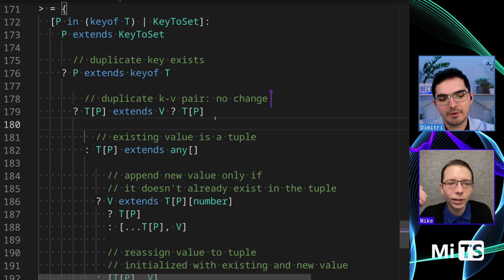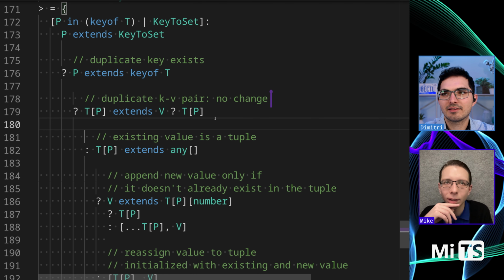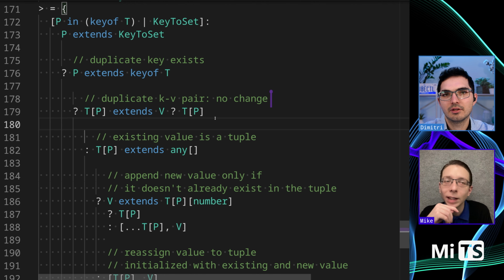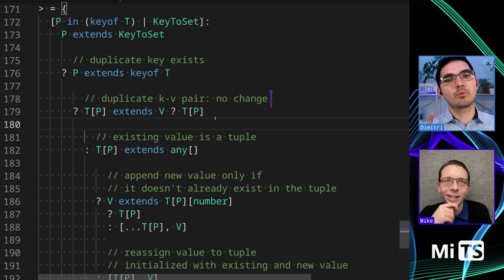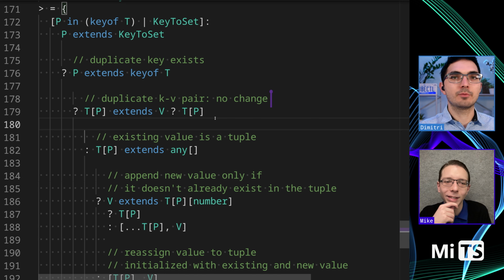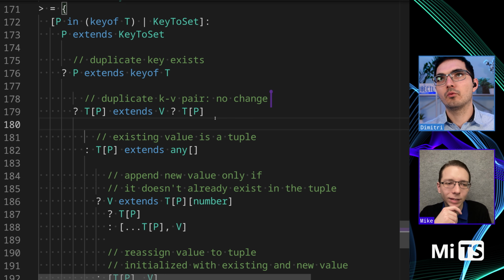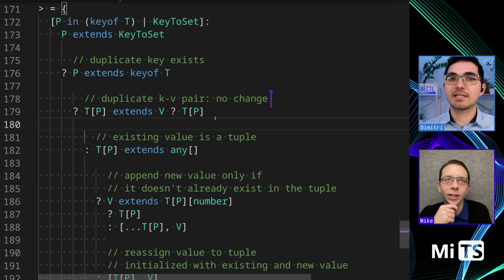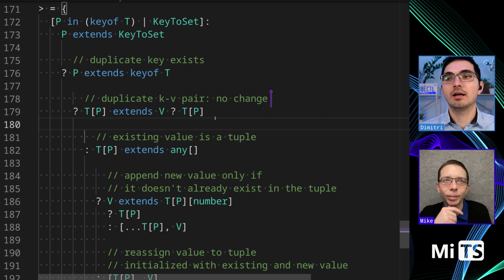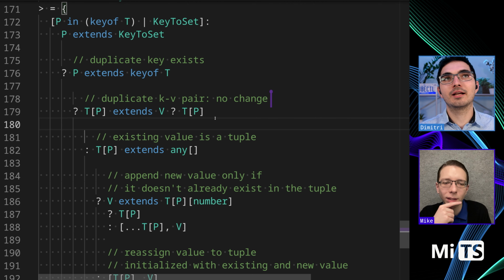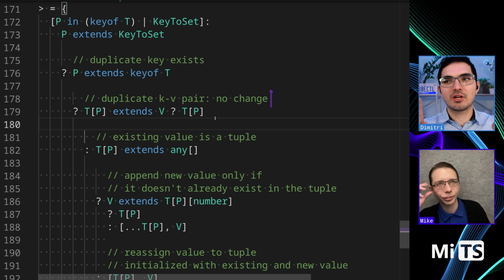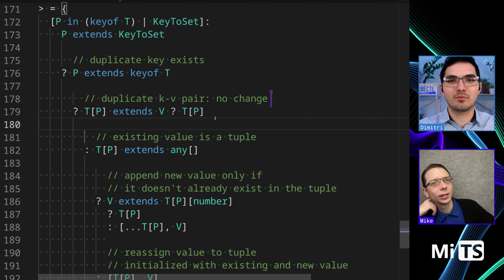That was another requirement. If somebody passes exactly the same thing twice, then you pretend they passed it once. Don't add. The idea is because when we have multiple values for duplicate keys, we want to return a tuple. But when we just have one value, we want to return just the value. But if the values are the same, we don't record a tuple with two things next to each other that are the same. We treat it as though it's one.